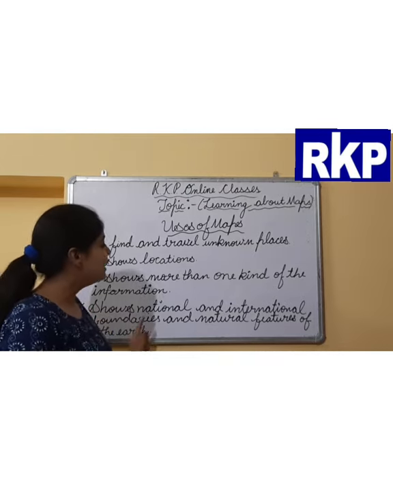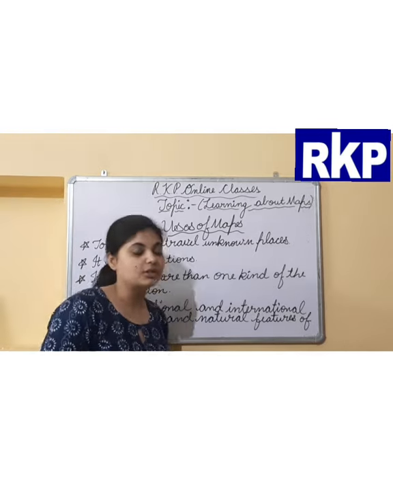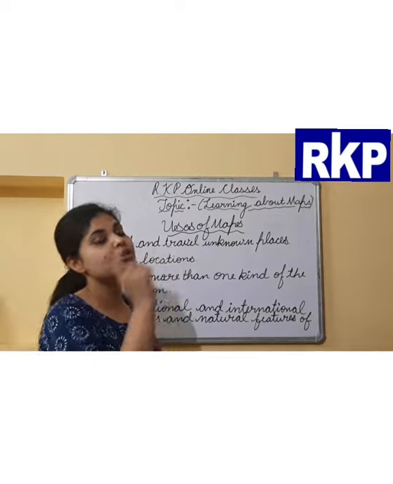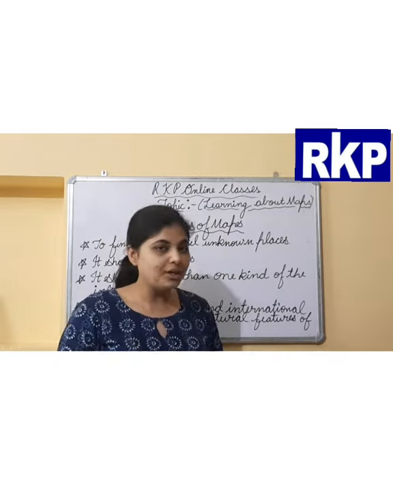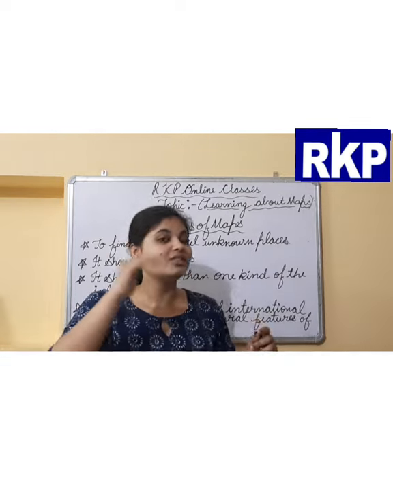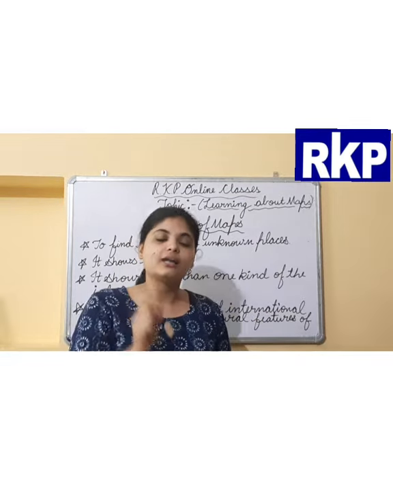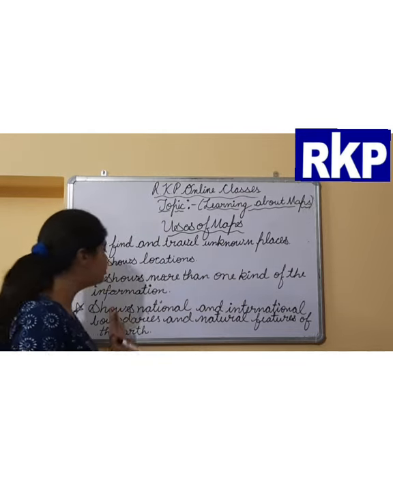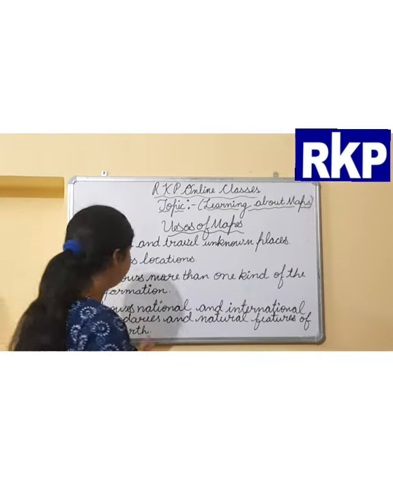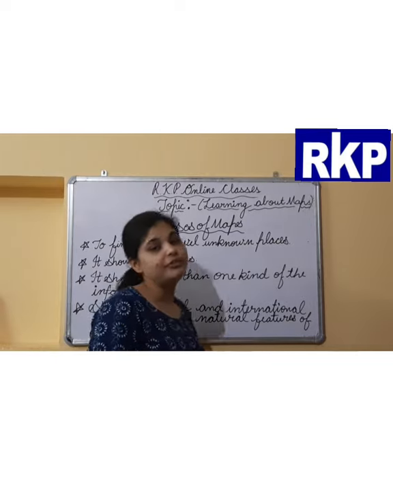It shows national and international boundaries. Maps also show the national and international boundary. Take the example of India. It shows the boundary, the neighboring country which is touching the boundary with another country. That means it also shows the national and international boundaries.